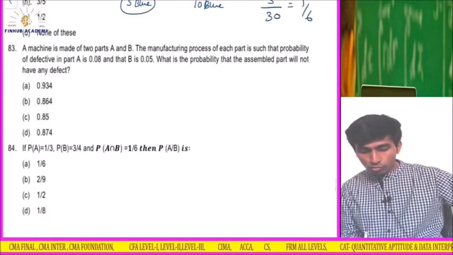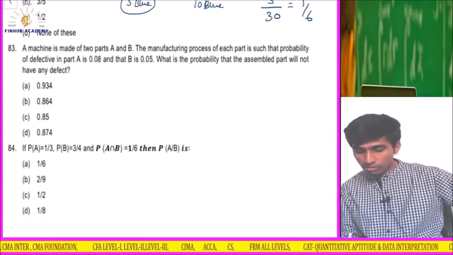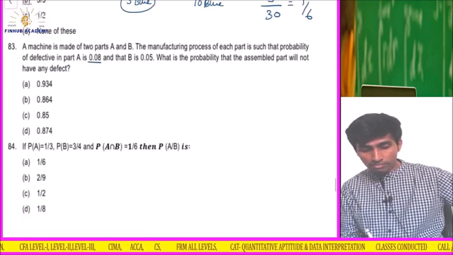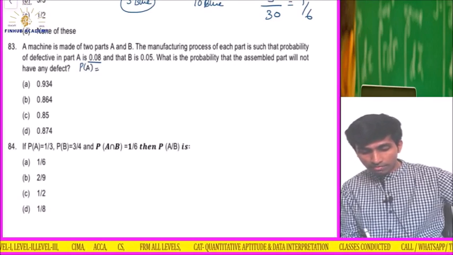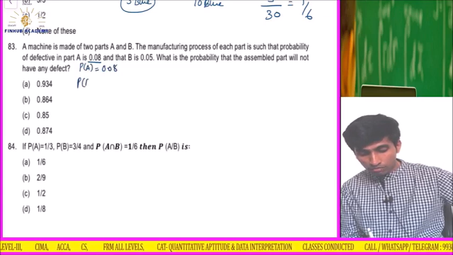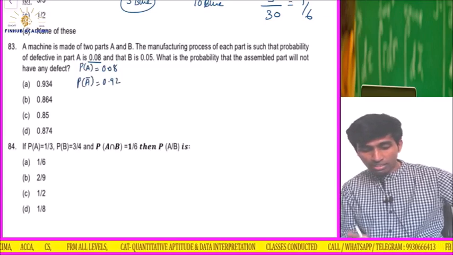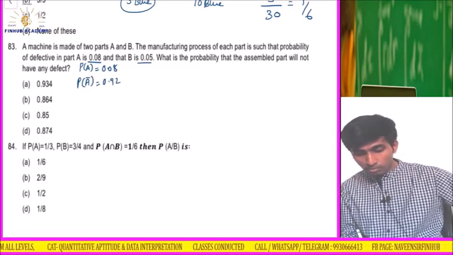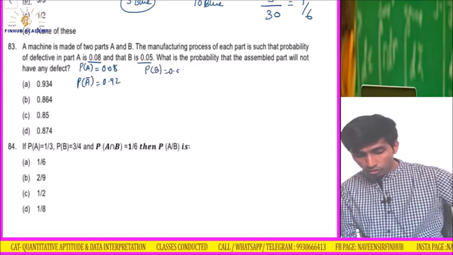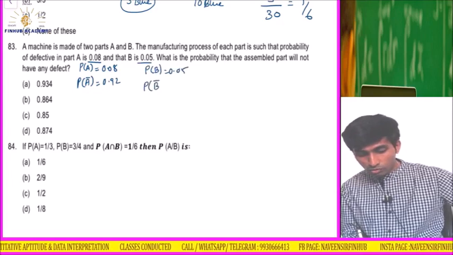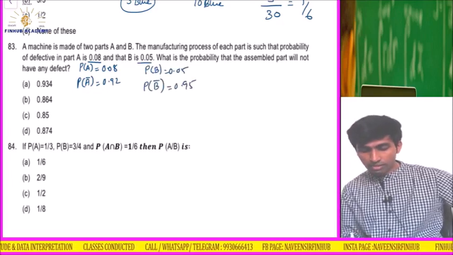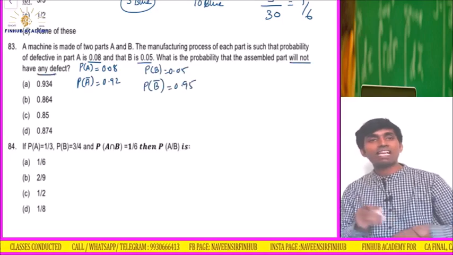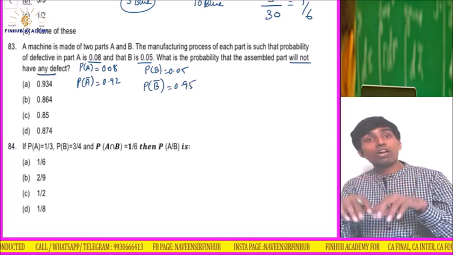A machine is made of two parts, A and B. The probability of part A being defective is 0.08, which means the probability of A complement, not defective, is 0.92. And the probability of B being defective is 0.05, so not defective is 0.95. What is the probability that the assembled part will not have any defect?